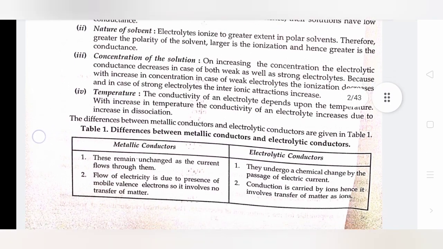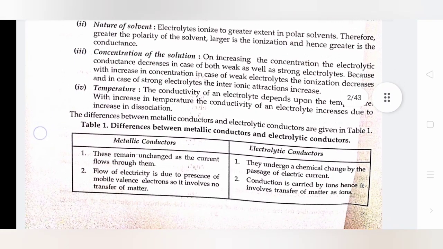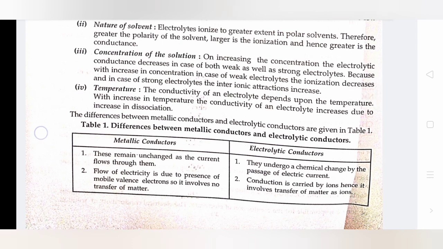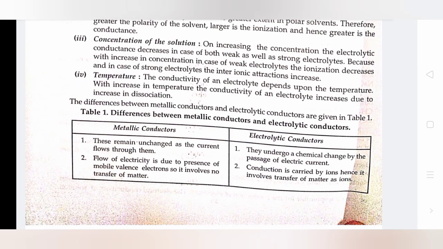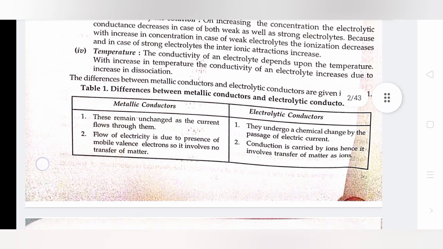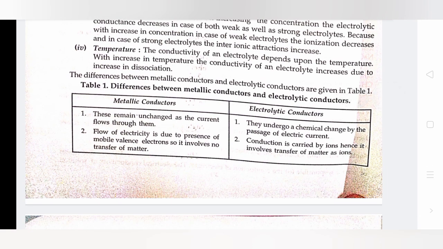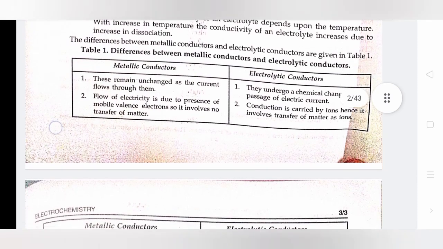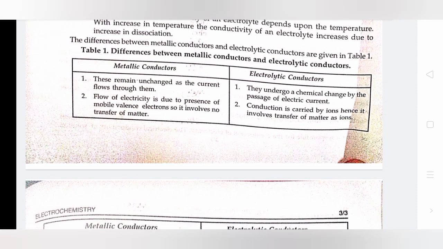Concentration of solution. On increasing the concentration, electrolytic conductance decreases in case of both weak as well as strong electrolytes, because with increase in concentration in case of weak electrolytes the ionization decreases, and in case of strong electrolytes the interionic attraction increases. Temperature. The conductivity of an electrolyte depends upon the temperature. With increase in the temperature, the conductivity of an electrolyte increases due to increase in dissociation. The difference between metallic conductors and electrolytic conductors is given in table 1. Difference between metallic conductor and electrolytic conductor.